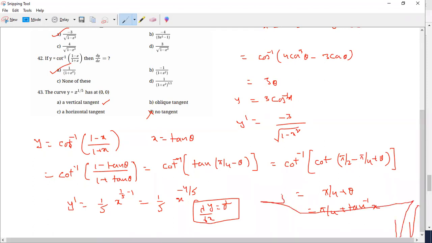Slope is infinity for which case? Parallel to the y axis. You have to substitute in 1 by 5 x power 4 by 5, which is 1 by 0, so it is infinity. So infinity means vertical. The answer is vertical.